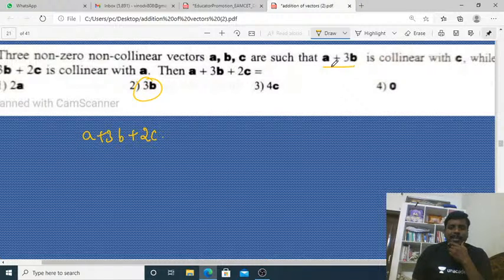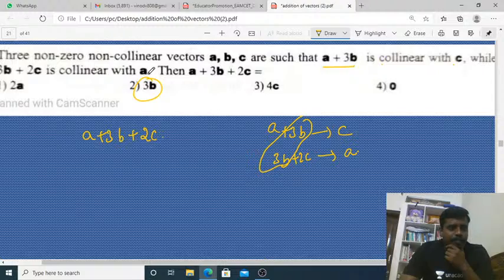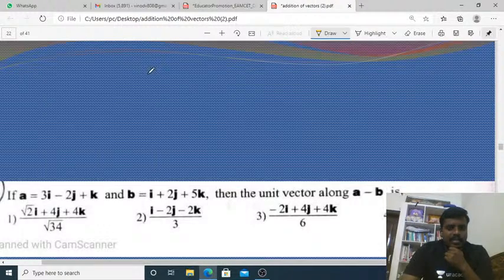Why? Because A plus 3B is collinear with C, and 3B plus 2C is collinear with A. Now here 3B is there. The answer is 3B.